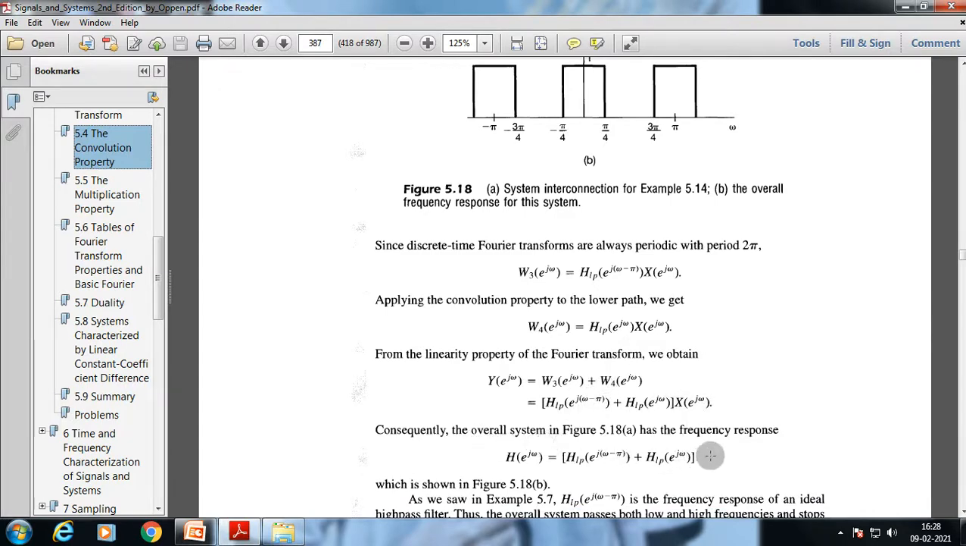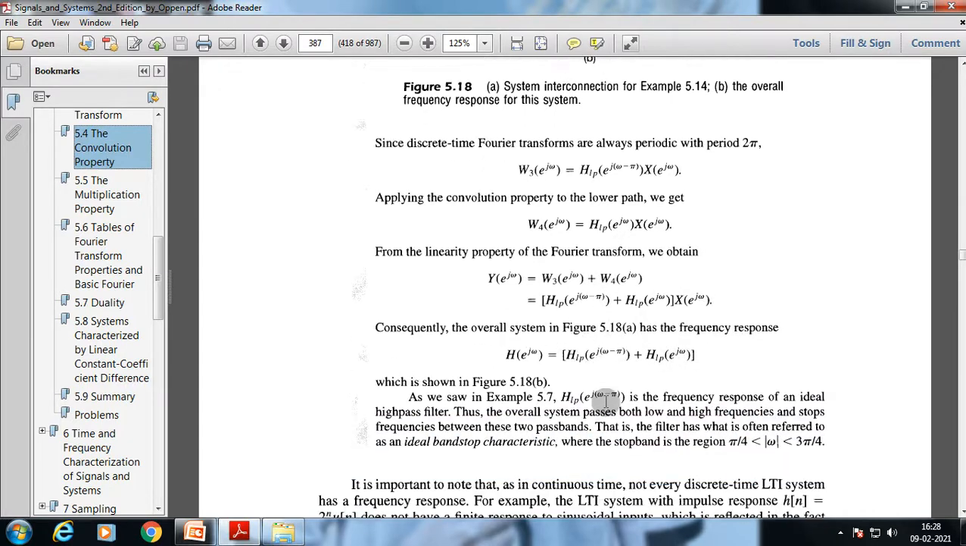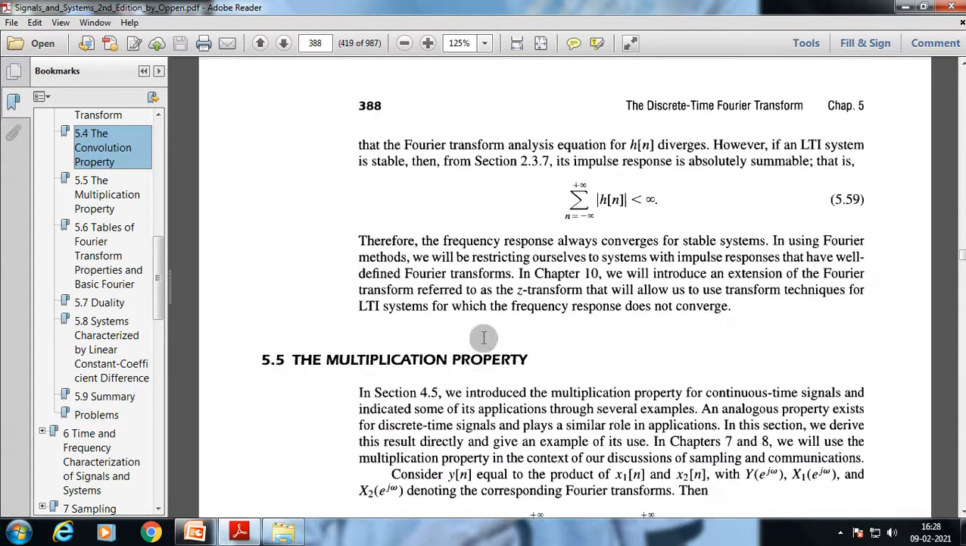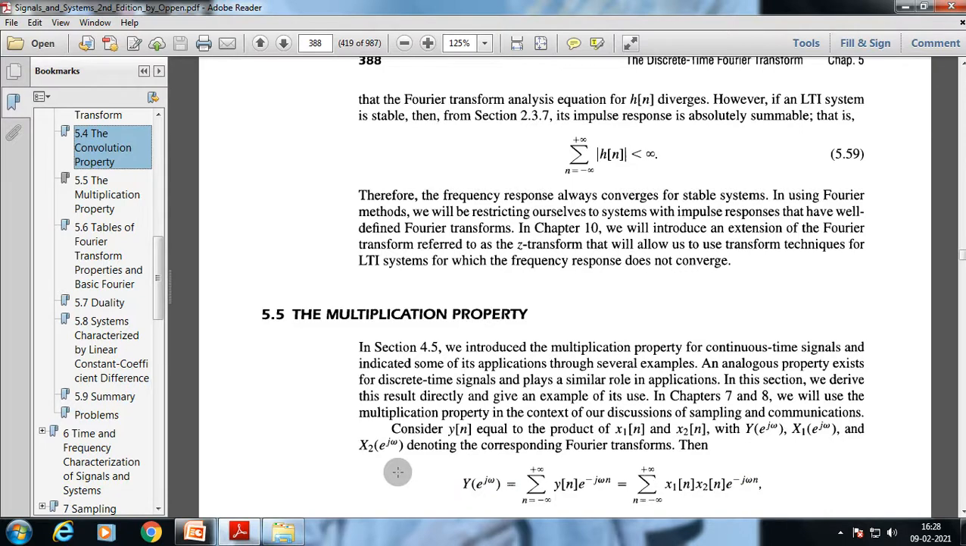Consequently, the overall system has this frequency response, and as you saw, it looks like the frequency response of an ideal high pass filter. Thus, the overall system passes both low and high frequencies and stops frequencies between these two pass bands. That is, the filter has what is often referred to as an ideal band stop characteristic, where the stop band is in the region π/4 < |ω| < 3π/4.